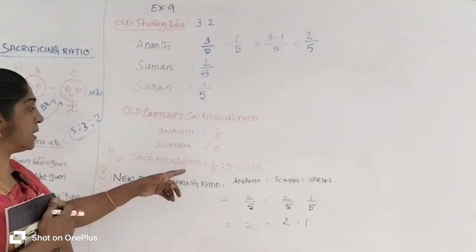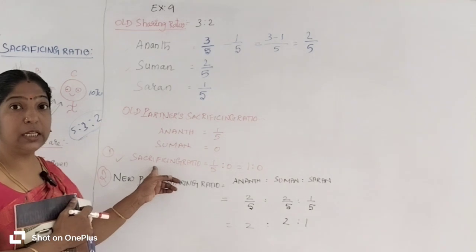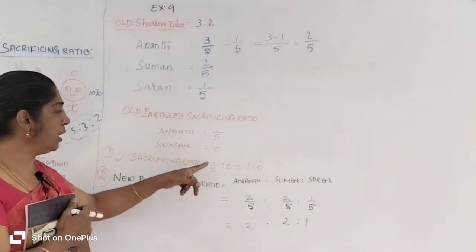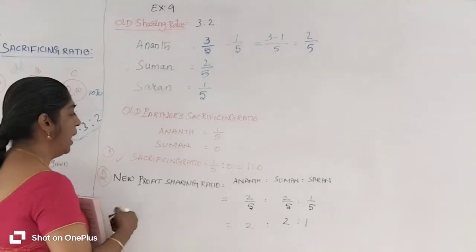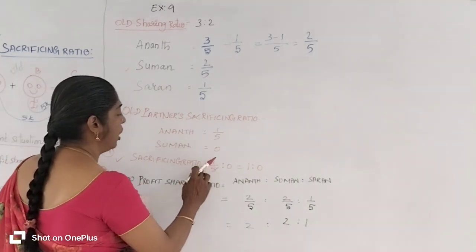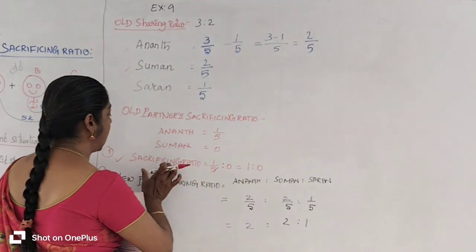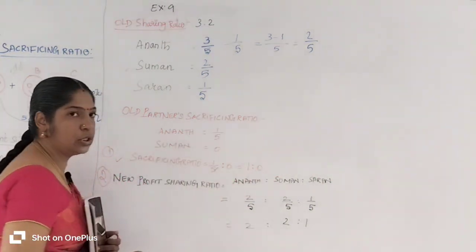But if they ask for the sacrificing ratio in ratio form, you shouldn't give the answer as 1/5:0. For that you have to cancel the denominator value. Then you will get 1:0. The sacrificing ratio is 1:0.